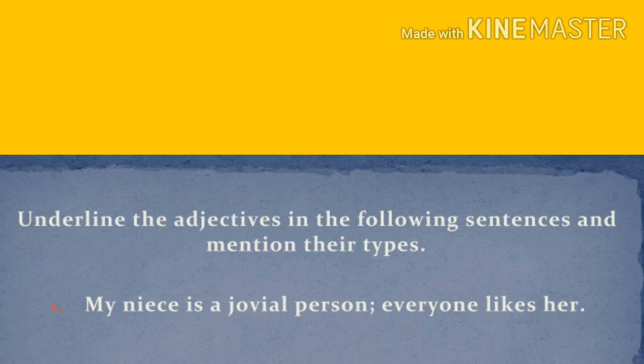Which is the noun? My niece is a jovial person. Person is a noun. Now ask a question to it. What kind of person is she? She is a jovial person. So you got the answer, jovial. This jovial refers to a quality adjective.